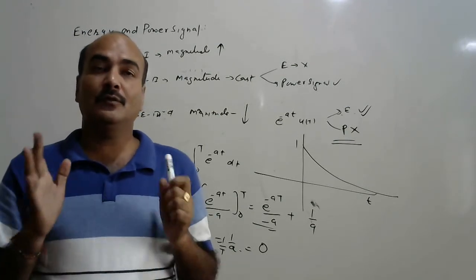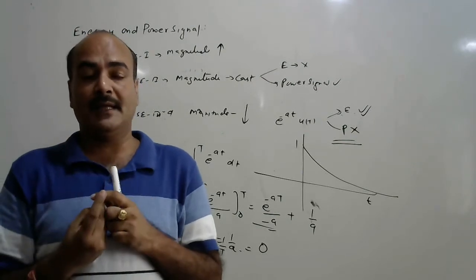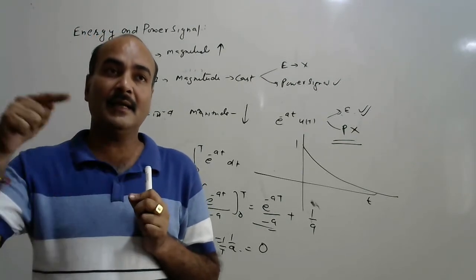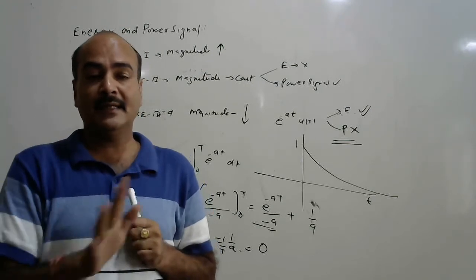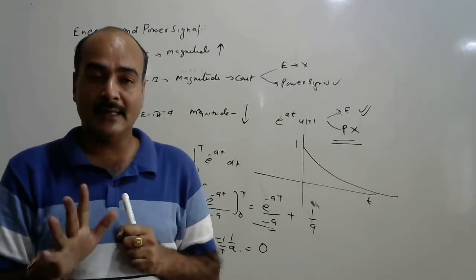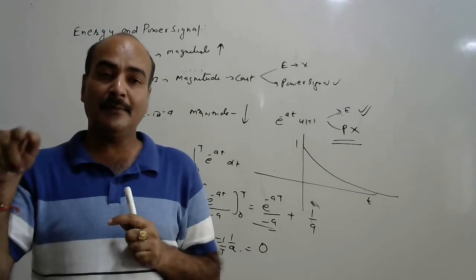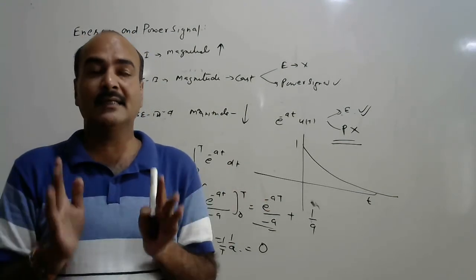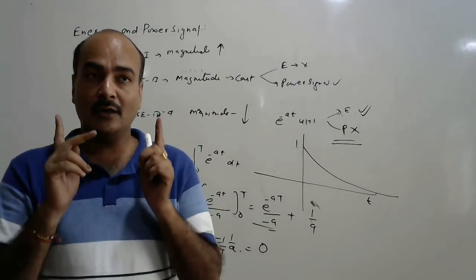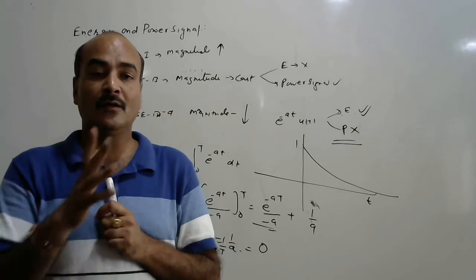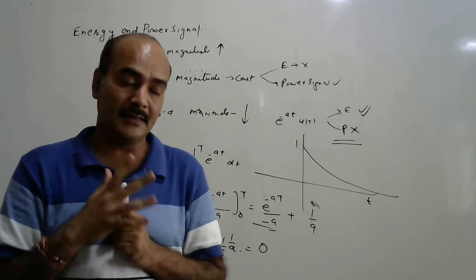So just go through the formula. There are only three possible cases. First, when the signal magnitude keeps increasing, that signal is neither a power signal nor an energy signal. Second, if magnitude is constant or lying between two ranges, that is a periodic or finite duration signal, that is always a power signal, not an energy signal.